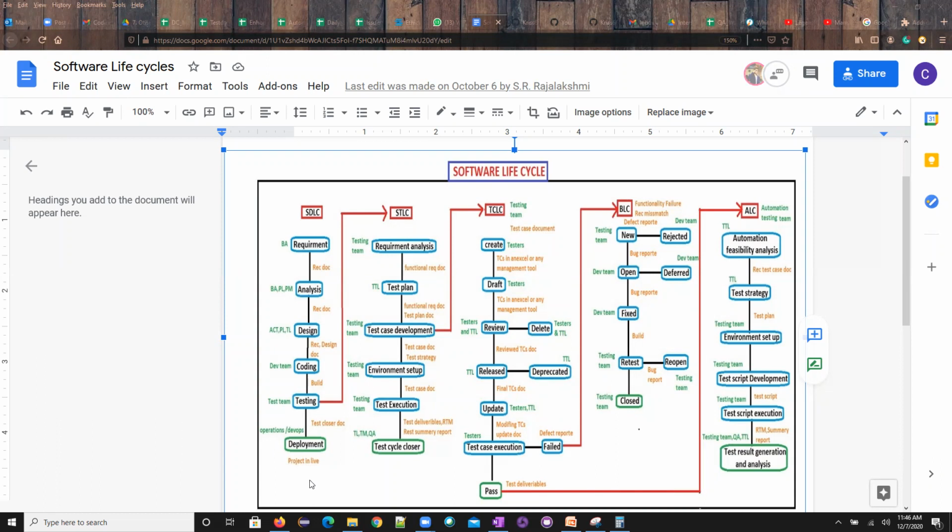Why are we in this current situation? Why should we know these models? Because every model will have different testing approaches. In the RAD model, the testing approaches will be different, and the levels of testing will be different. Don't worry about it. What do we mean by levels of testing and the testing methods? When you understand these models, I'll map these dots.